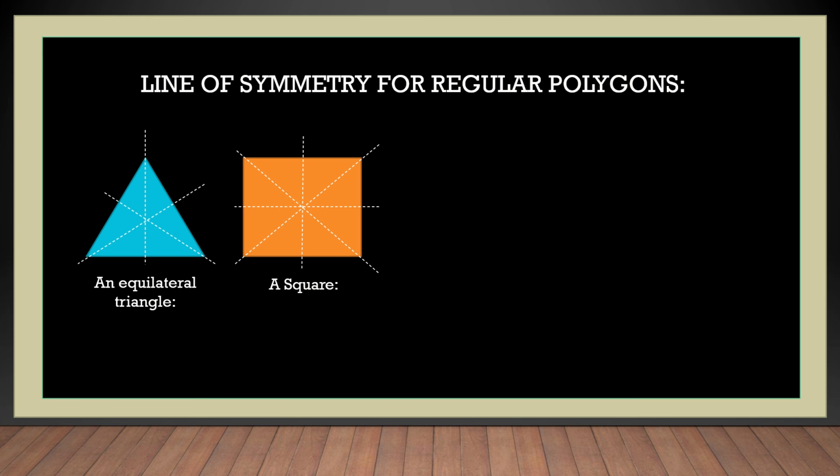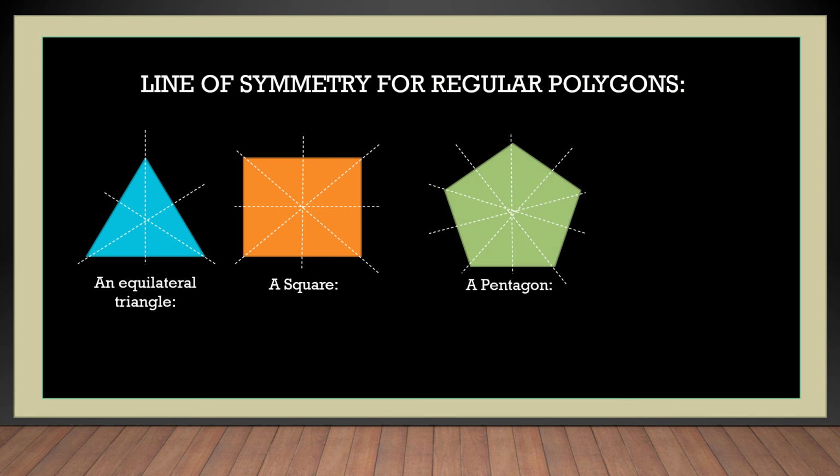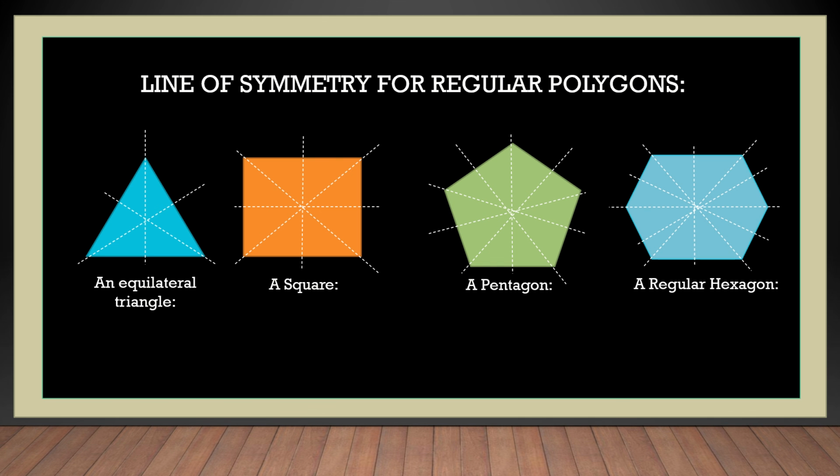Correct? Let us move on to the regular pentagon. Count now: 1, 2, 3, 4, 5. There are 5 lines of symmetry. Now the last one, you have to count and I'll be waiting for your answer. How many? 6. Very good.